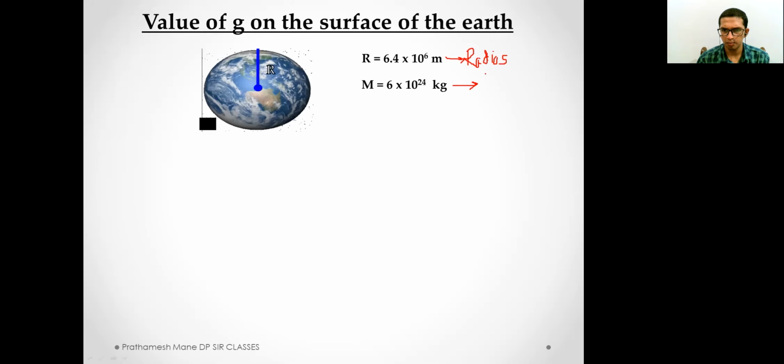These two are again constant values, and you need to remember them, as in the exam for the numericals you might not be given these values, and examiners expect you to remember them. The radius of the earth is 6.4 into 10 power 6 meters. The mass of the earth is 6 into 10 power 24 kilograms.